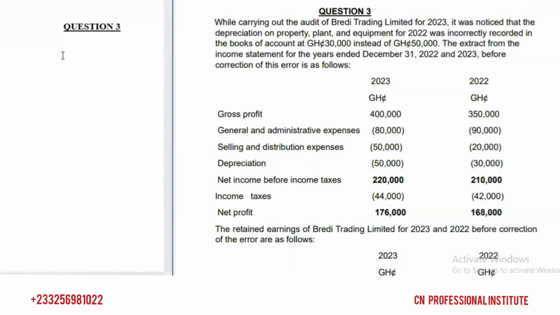On the other hand, if the error will reduce expenses, profit will increase. So when we are correcting, deduct it.